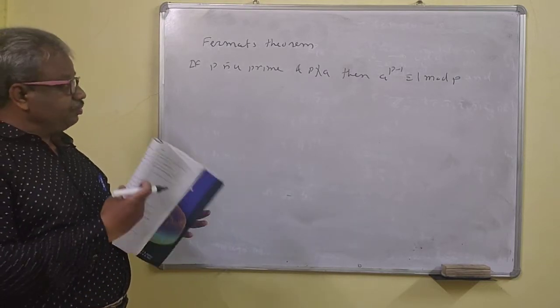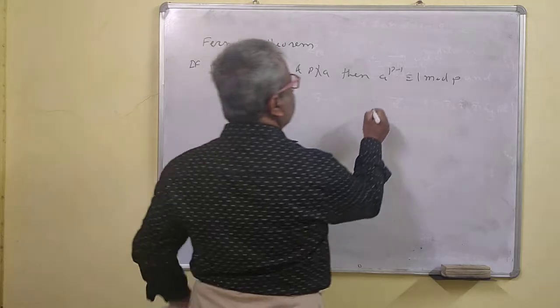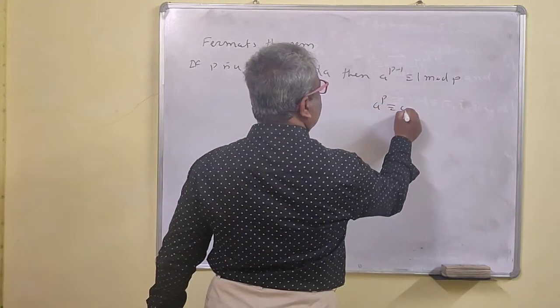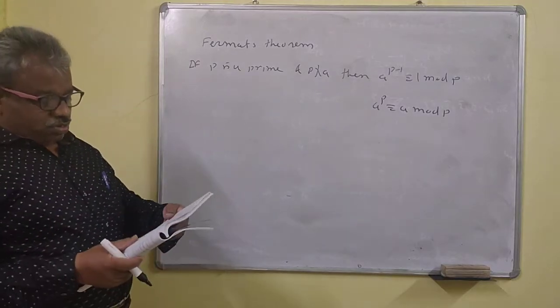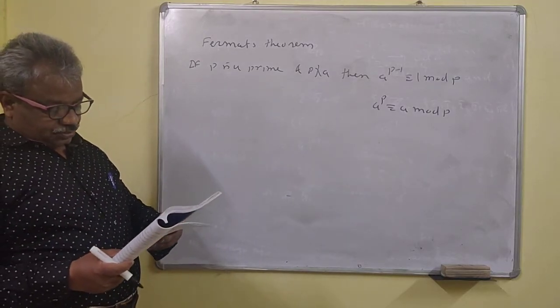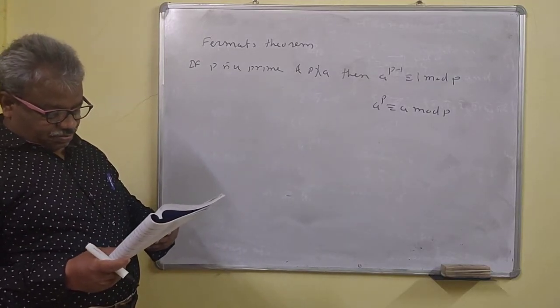We can also write this as A raised to P is congruent to A mod P. It is the same thing, and this is also Fermat's theorem.